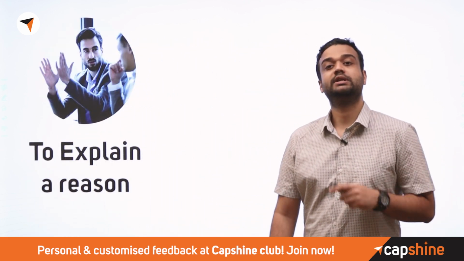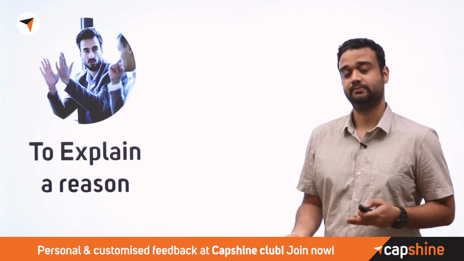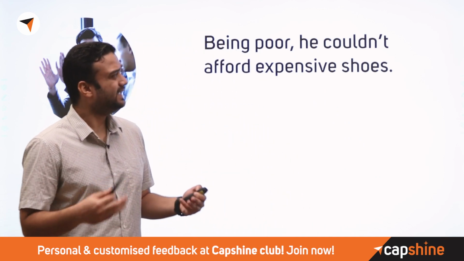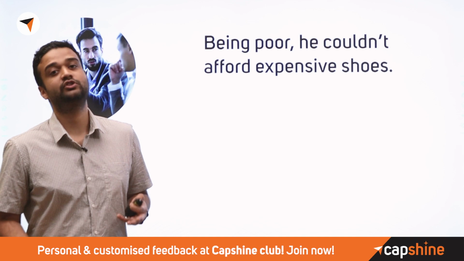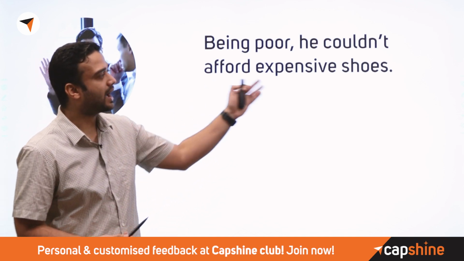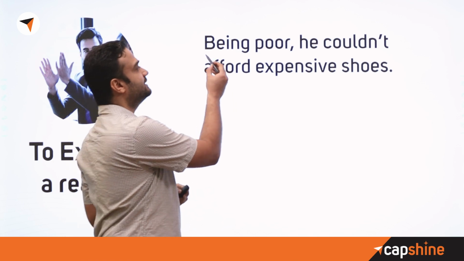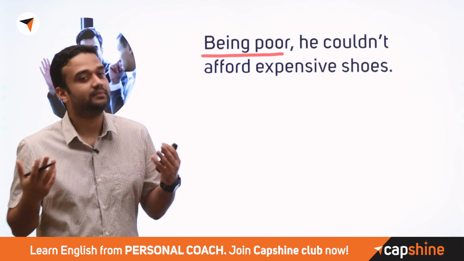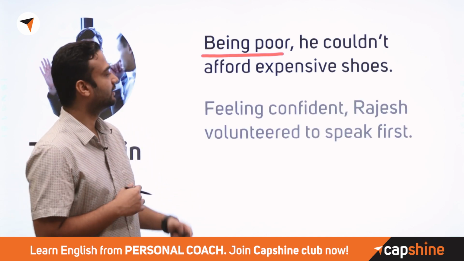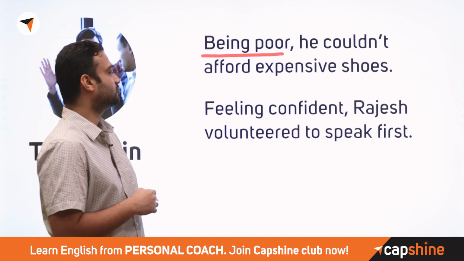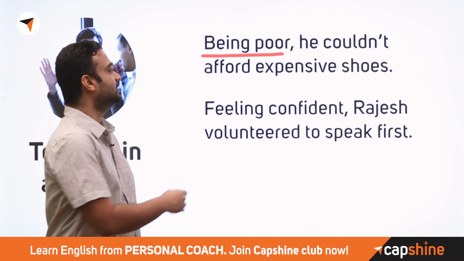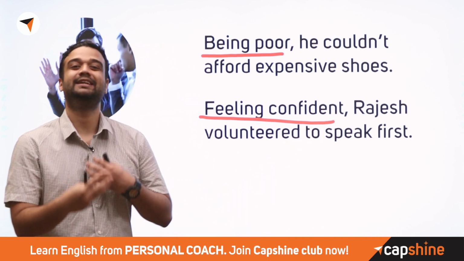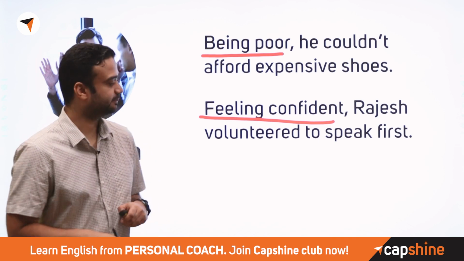Another way to use the ing form is to explain a reason. Let's look at some examples. So if I said, being poor, he couldn't afford expensive shoes. Right? So I'm giving a reason as to why he cannot afford expensive shoes, and the reason is that he's being poor. So he is poor, and that I can say as being poor. Feeling confident, Rajesh volunteered to speak first. Right? So again, this is talking about something that is currently true, but I'm still using the ing form to give an explanation, and this is a correct usage.